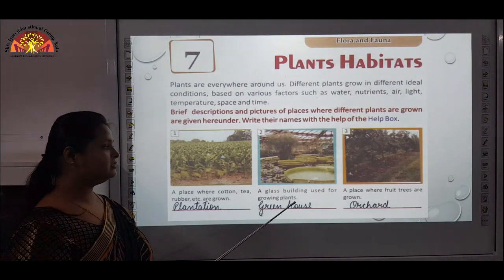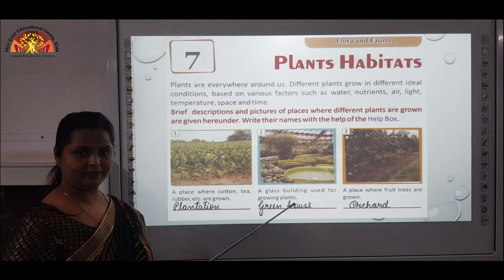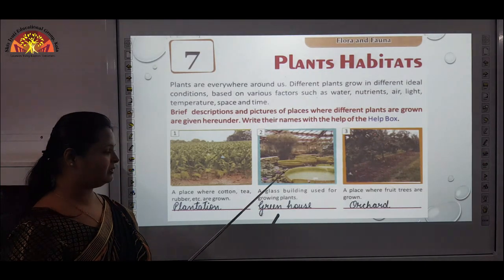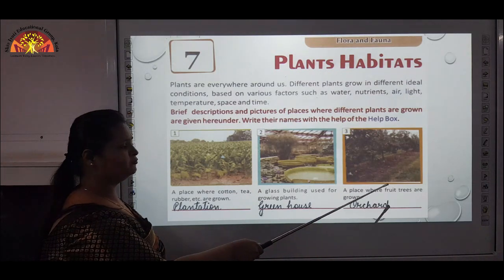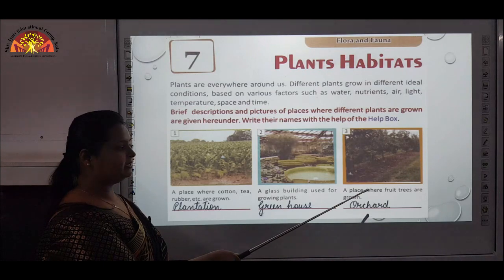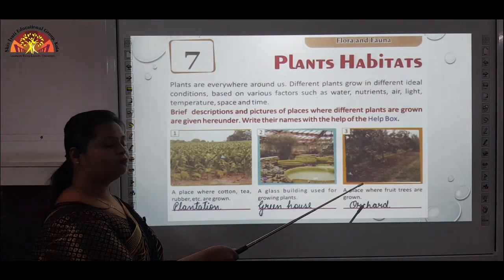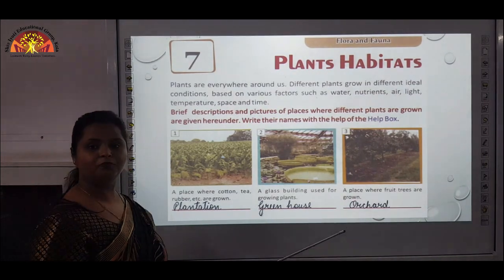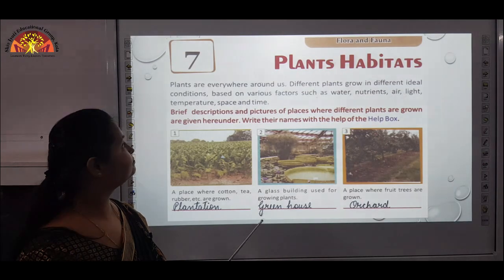Now greenhouse, see, some plants need a partially or fully controlled environment. So for such plants greenhouses are used. A place where fruit trees are grown, that is orchard. Here trees and shrubs are intentionally grown for producing different food items like nuts, fruits, etc.